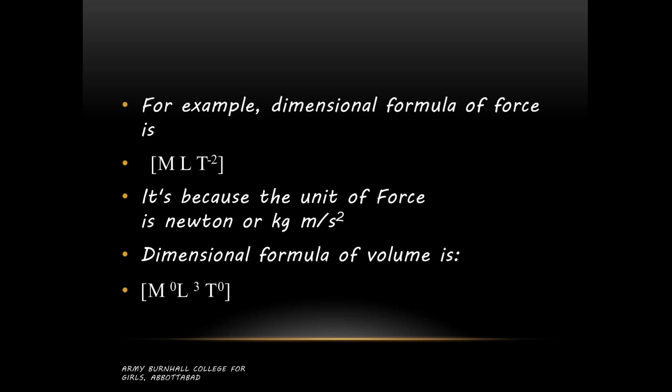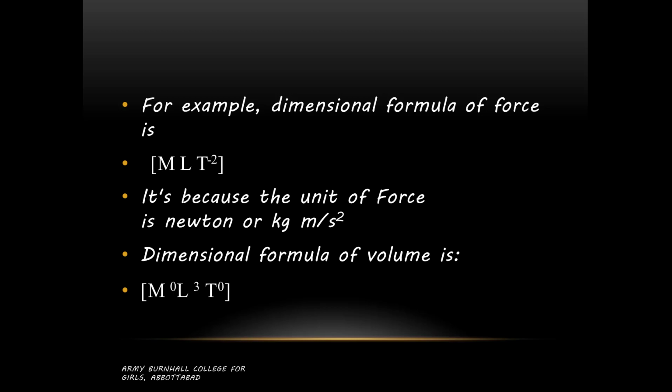Because we have discussed this thing that while we are writing the dimension of a physical quantity, we can express it in terms of base dimensions like L raised to power alpha, M raised to power beta, and so on. But we are having three basic dimensions which we will use most often. These are dimension of length, mass, and time.